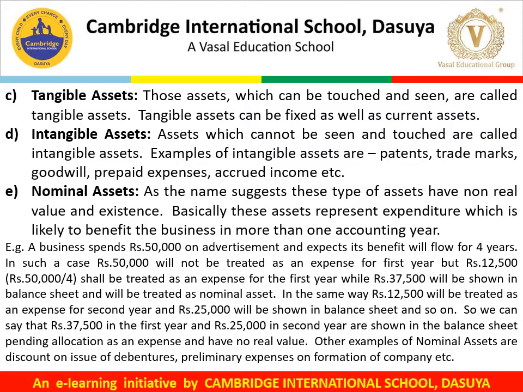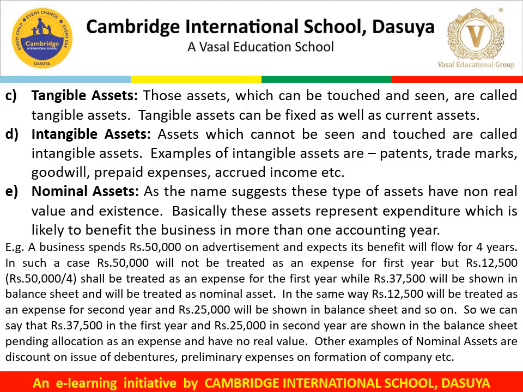If a business spends rupees 50,000 on advertisement and expects its benefit will flow for 4 years, in such a case, rupees 50,000 will not be treated as an expense for the first year, but rupees 12,500, that is 50,000 is to be spread over 4 years. So after dividing 50,000 by 4, we'll get 12,500. This 12,500 shall be treated as an expense for the first year, while rupees 37,500 will be shown in the balance sheet and will be treated as nominal asset.